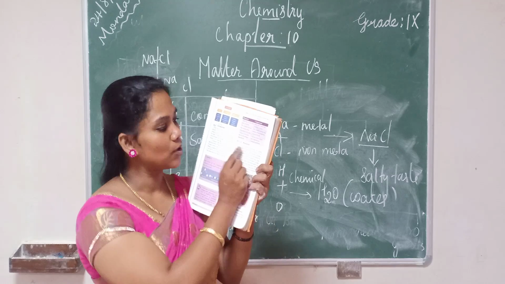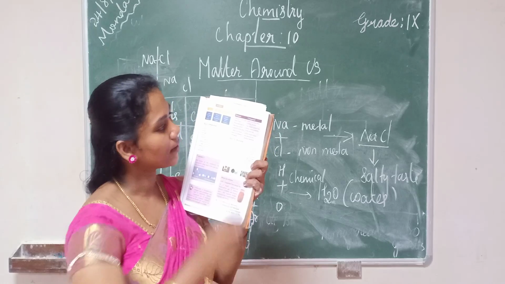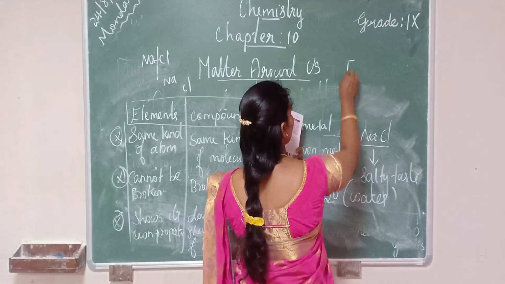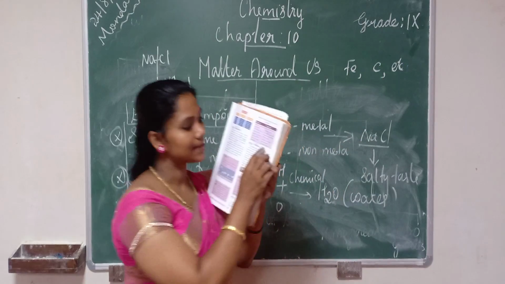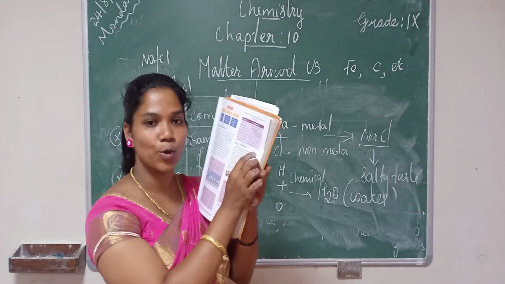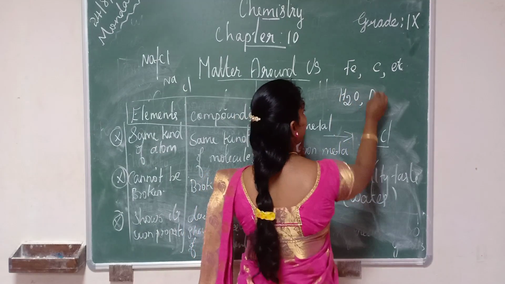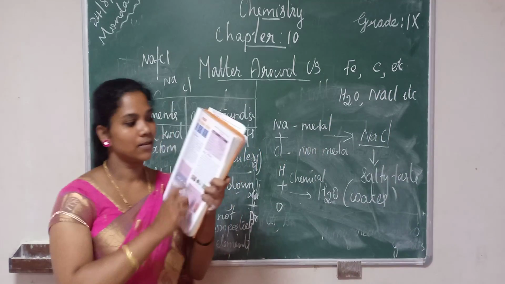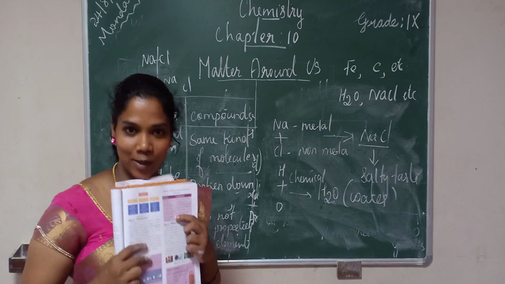They asked for an example, so you make one more column here and write example. For elements, any example, one metal and one non-metal. For example, you can write iron, carbon, etc. And on this side you write example, and down you write some molecule names, such as H2O, NaCl, etc. So this is the answer for that question. Please learn this, it is a very important question.